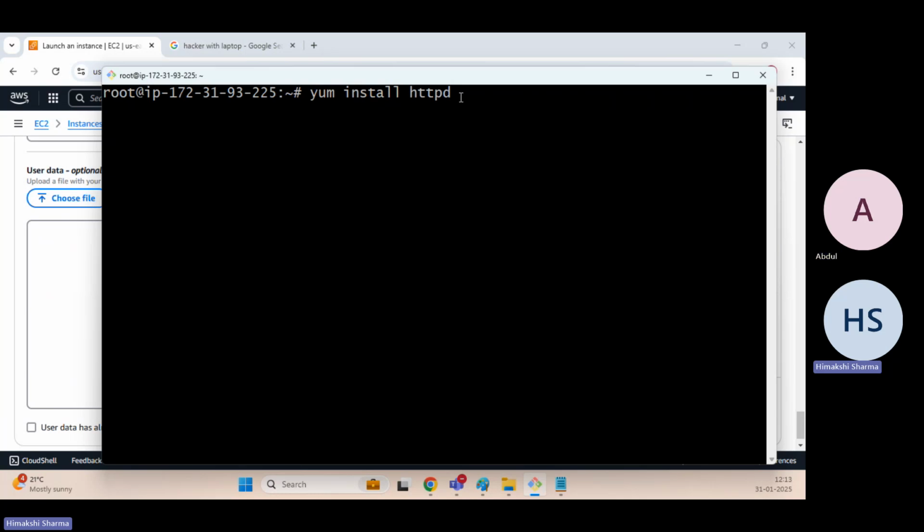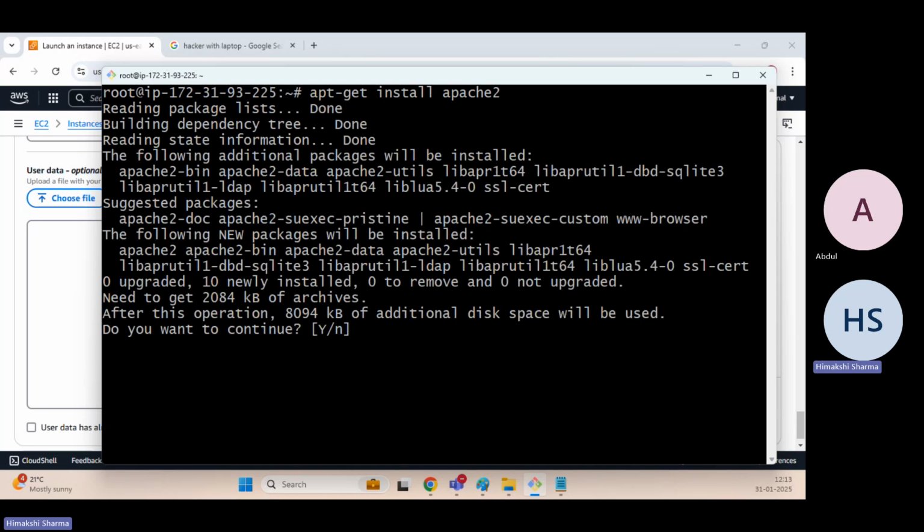But today I am not using Amazon Linux. Today we are using Ubuntu. In Amazon Linux and Red Hat we have the same commands, but in Ubuntu we have different commands. So here we need to execute apt-get install. Instead of httpd, here we have the package apache2. So I will say apt-get install apache2.